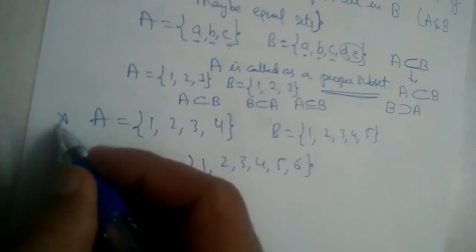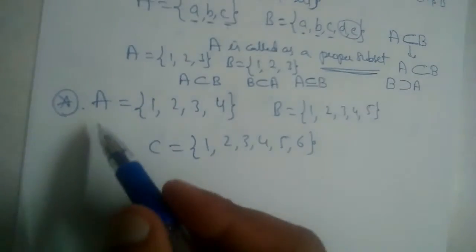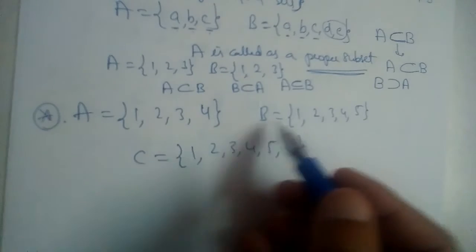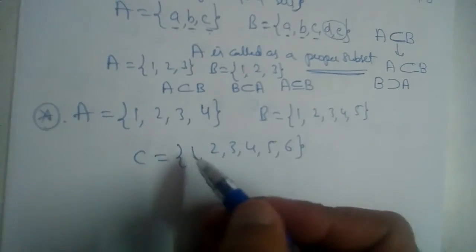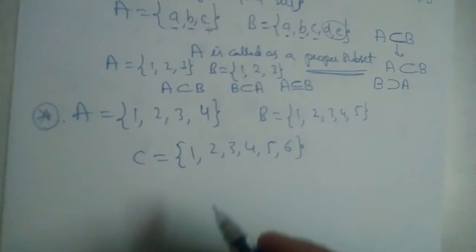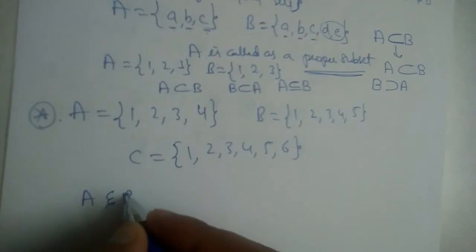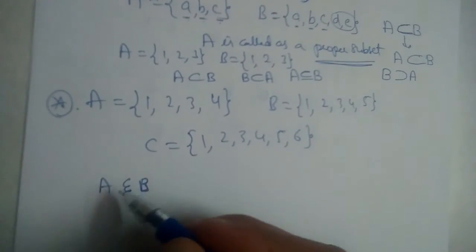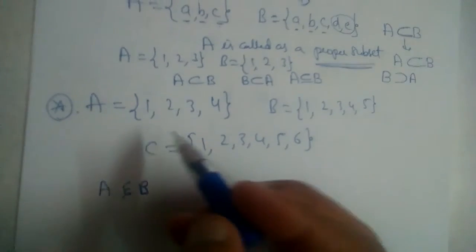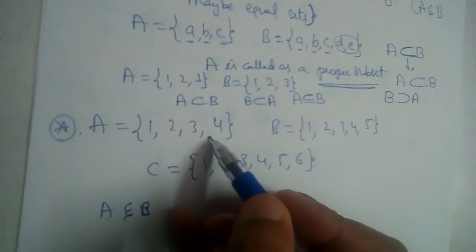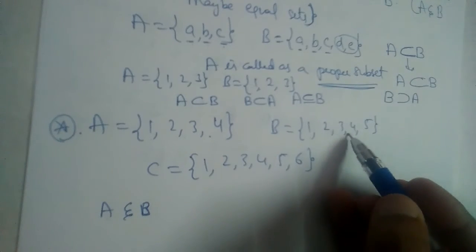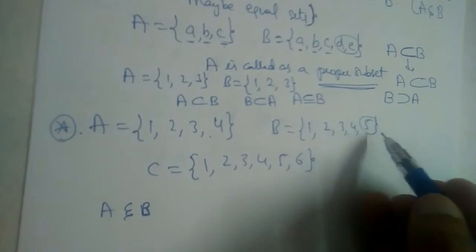Now, we have an example here. A = {1, 2, 3, 4}, B = {1, 2, 3, 4, 5} and C = {1, 2, 3, 4, 5, 6}. Let us check whether A is a subset of B or not. See, A is 1, 2, 3, 4, right? And what is B? 1, 2, 3, 4 and 5 is extra there.